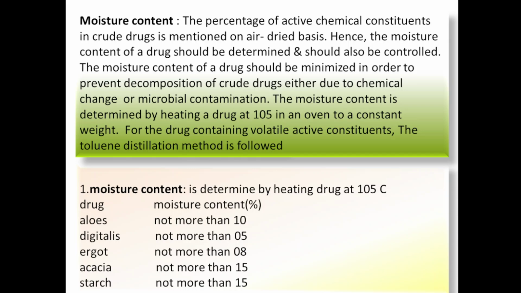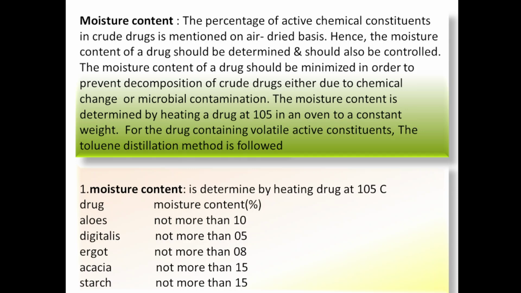Now that drug is placed in an oven and after 5 minutes remove it, again take the weight. In this way, after 5 minutes interval, the weight of drug is taken, up to a constant weight. When you are getting a constant weight, it will indicate that whatever moisture was present in the drug has been removed and now the drug is free from moisture. It can be stored for longer period of time.